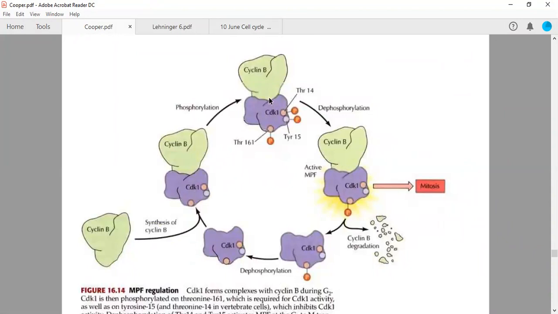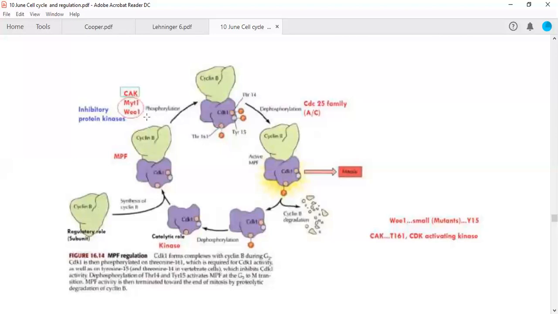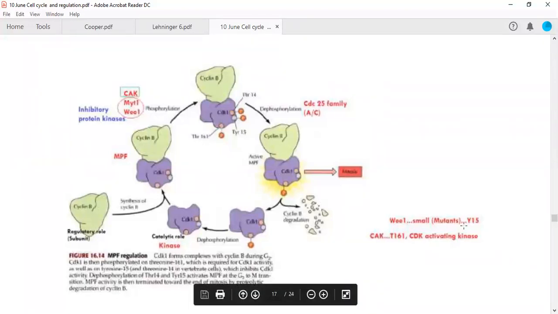So the mutants in which WEE1 was mutated were small in size, the cells were small. So these mutants were small, and this particular term WEE is given to a kinase because these mutants result from this particular kinase. Therefore WEE1, which is from here, phosphorylates your tyrosine 15.